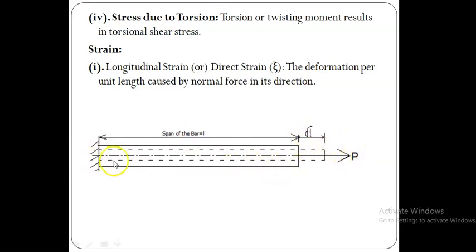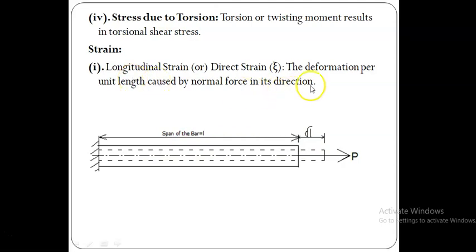In this case there is a bar which is fixed at one end, and at the other end a pull P is applied. So there will be an elongation del L of the span of the bar L. Then how can you find this strain?